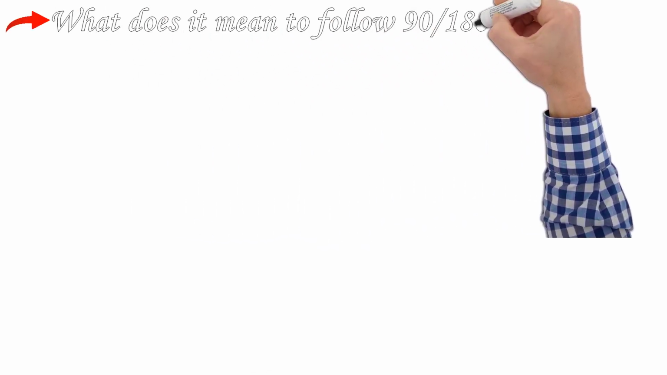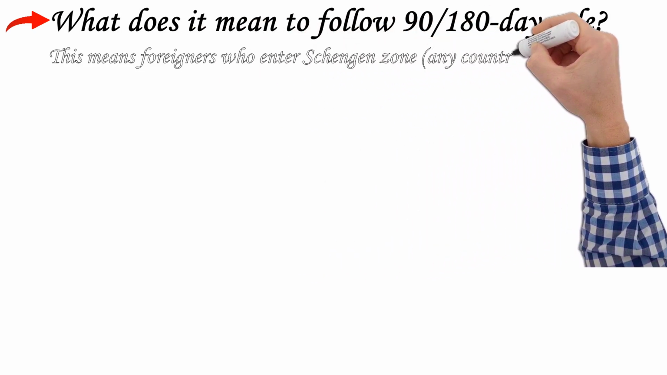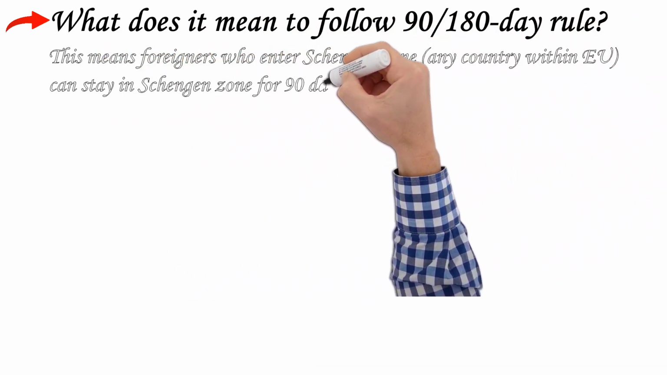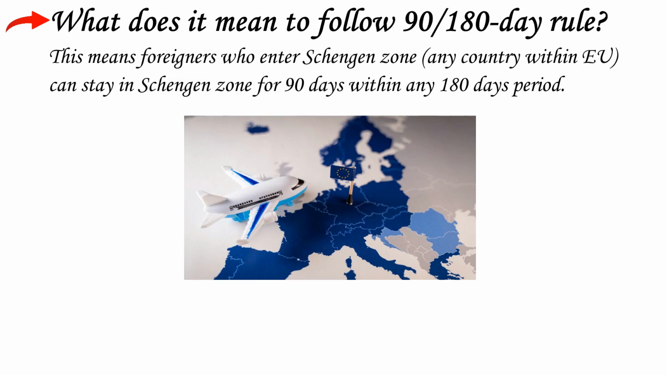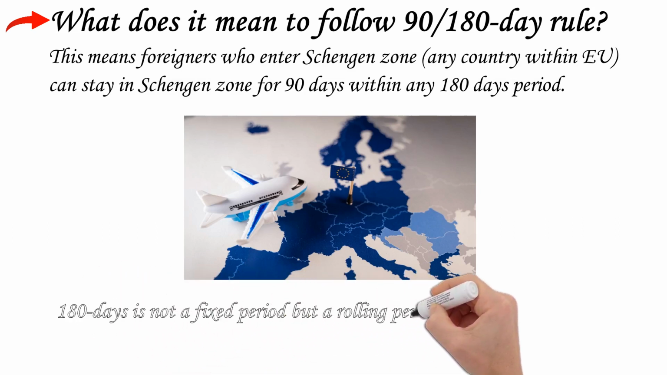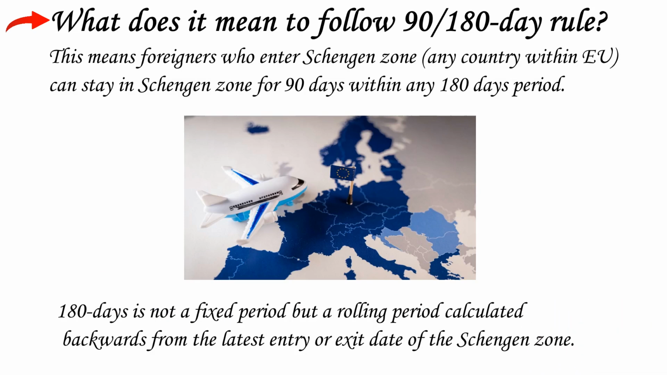What does it mean to follow the 90/180-day rule? This means foreigners who enter the Schengen zone, any country within the EU, can stay in the Schengen zone for 90 days within any 180-day period. 180 days is not a fixed period but a rolling period calculated backwards from the latest entry or exit date of the Schengen zone.